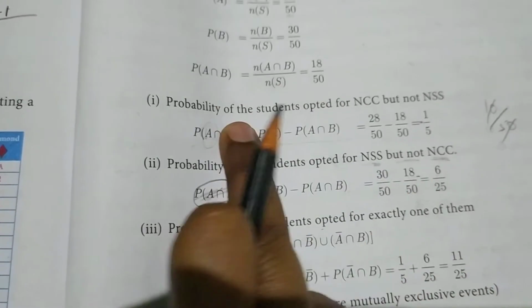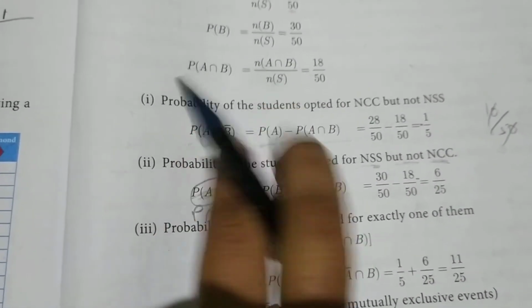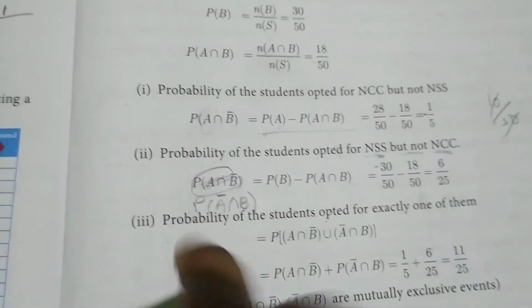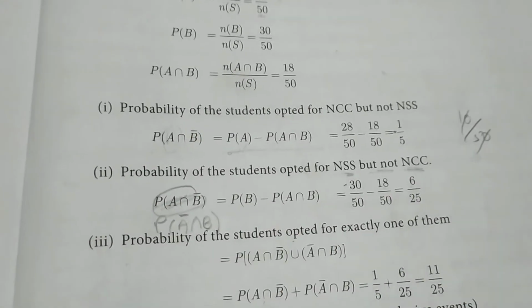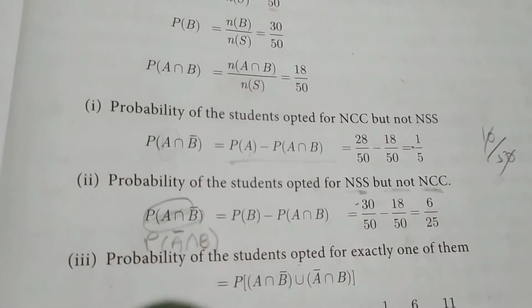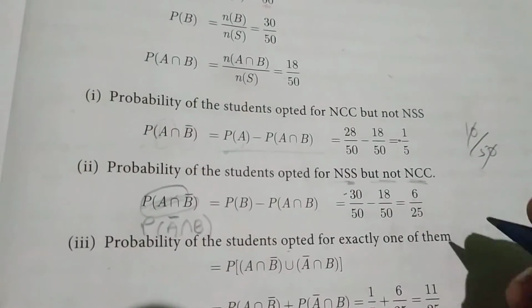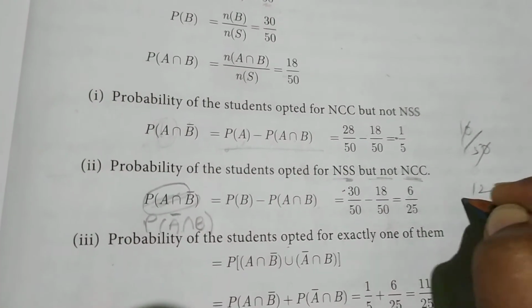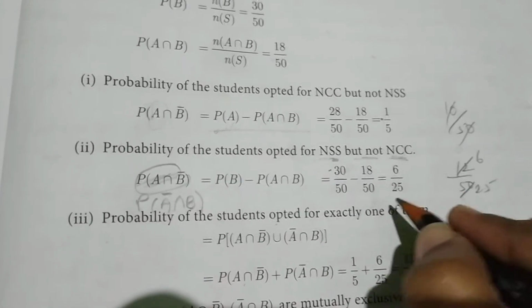If there is a bar, leave it. The formula is easy to remember: if bar, leave it. So P of A minus P of A intersection B. Here the bar is on A, so P of B minus P of A intersection B. So P of B is 30 by 50 minus 18 by 50, which is 12 by 50. If you simplify, 6 by 25.